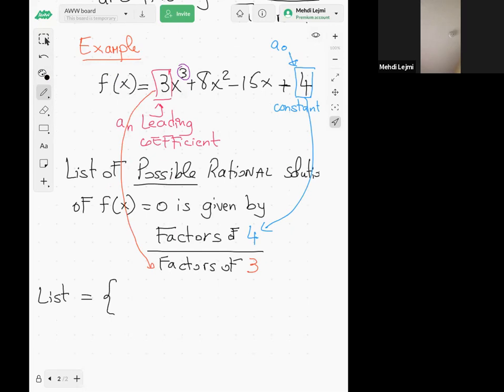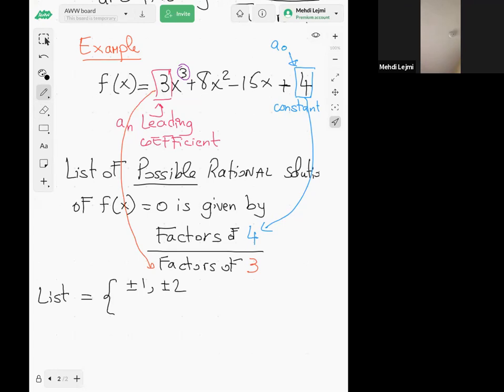So what are the factors of 4? Well, 4 is divisible by 1. So I'm gonna put plus or minus 1, right? So in the factors, guys, you have to use both plus and minus, right? So plus or minus 1. 4 is also divisible by 2. 4 over 2 is 2. So I'm gonna put plus or minus 2 because 4 is divisible by 2. Is 4 divisible by 3? No, right? 4 is not divisible by 3 because when you divide 4 by 3, there is 1 left, right? So 4 is not divisible by 3.